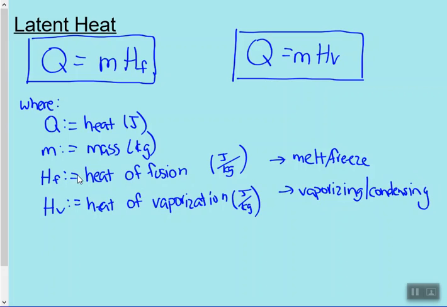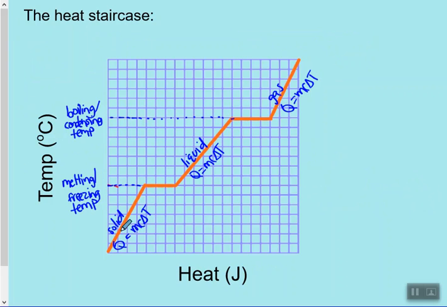Okay, so sneaking back over here. Anytime I have temperature changes, I can use my Q equals mc delta T. That's what I need to use because there's a change in temperature. But anytime I have a state change, I need to use Q equals mHf or Q equals mHv. So these are the formulas that I will use.